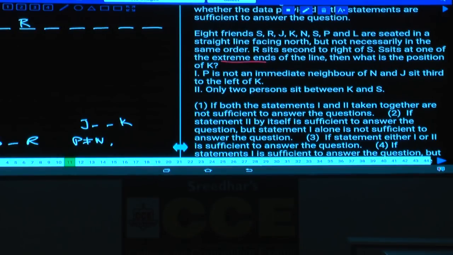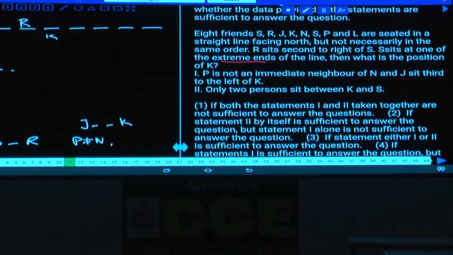Then J and K. With the help of condition number 1 alone, we cannot determine the person. Then what about condition number 2? Only 2 people between K and S. As S is here, then K must be here. What is the position of K? Tell me, are we getting the answer with the help of only 2 alone?